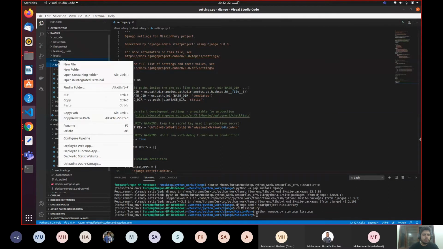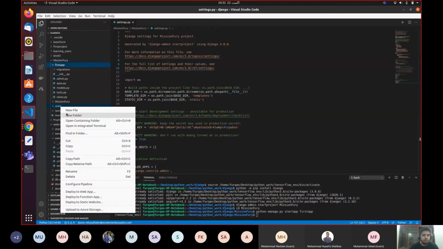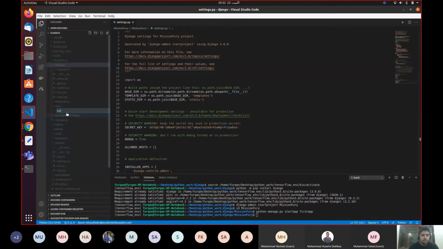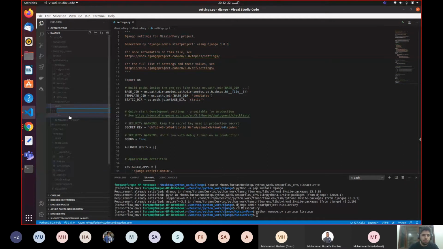In the static folder, we will create a new folder, which is CSS, because we are going to include styling of CSS. And now again in the static folder, we will include a JS folder. So why did we create these two folders? Because, as I told you, for styling and interaction with your web app, we are going to include the JS file in this JS folder and the CSS file in this CSS folder. So everything is very manageable.